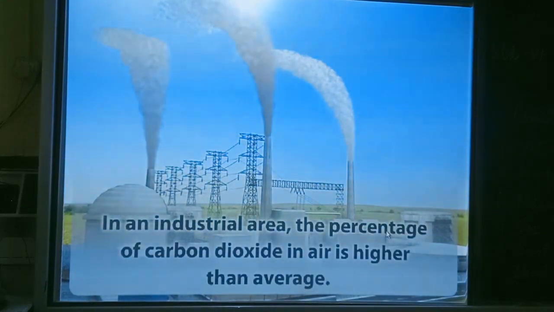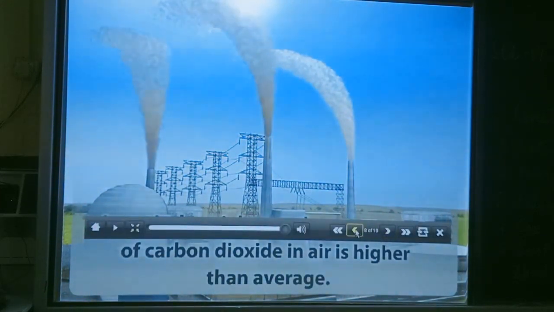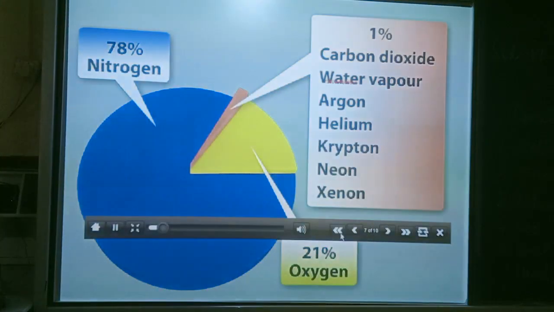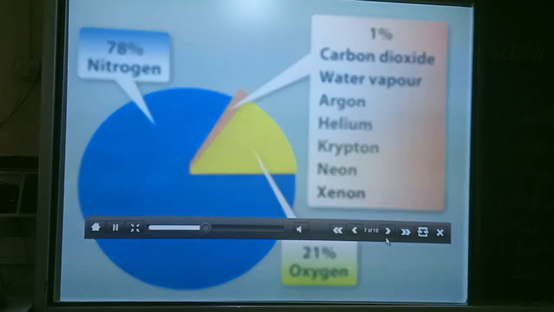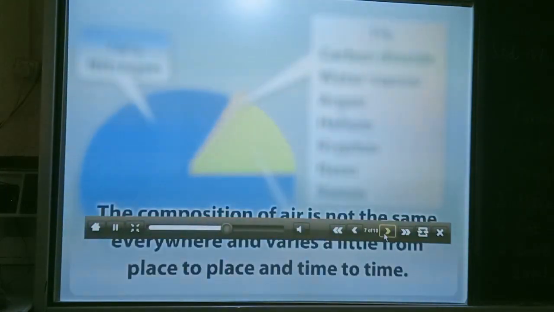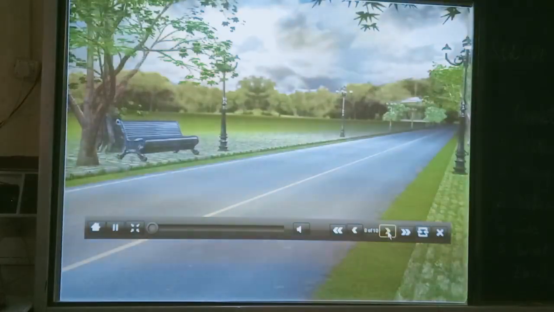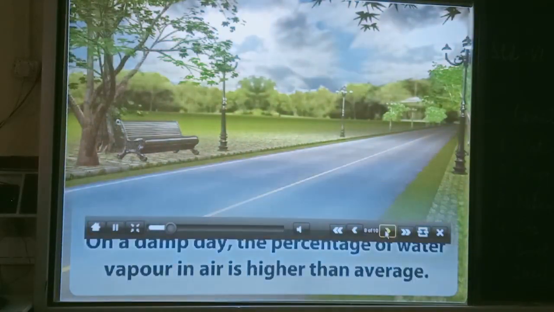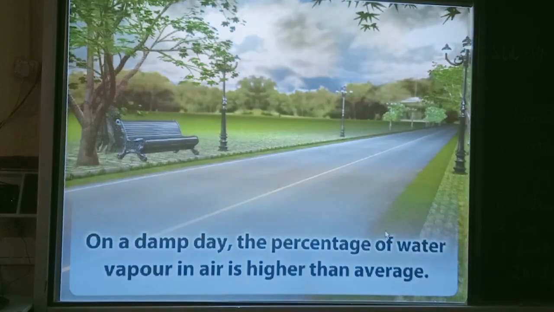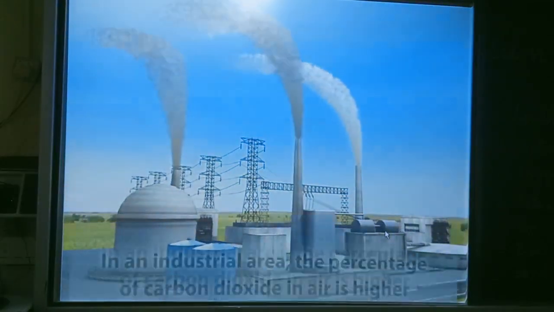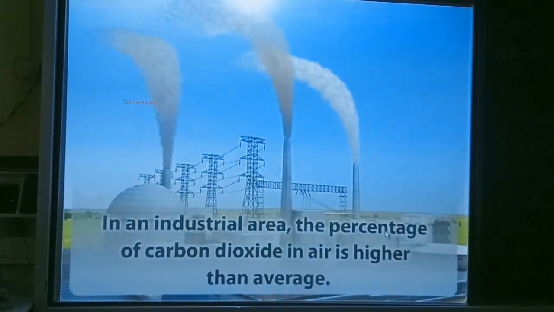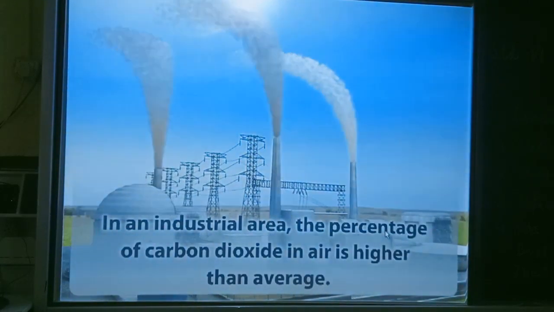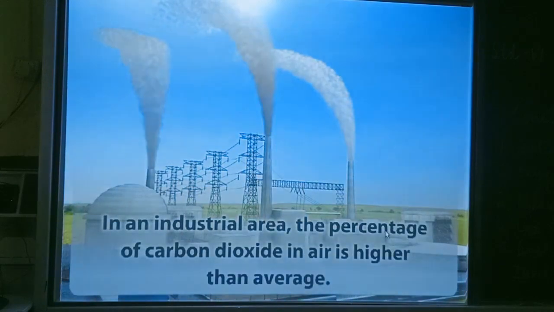So we have said that the percentage of the composition of air is not the same everywhere. In some places it is more and in some places it is less. Here is an example. In damp places or on a damp day, the percentage of water vapor is higher than the average. And in industrial areas, the percentage of carbon dioxide in air is higher than the average.